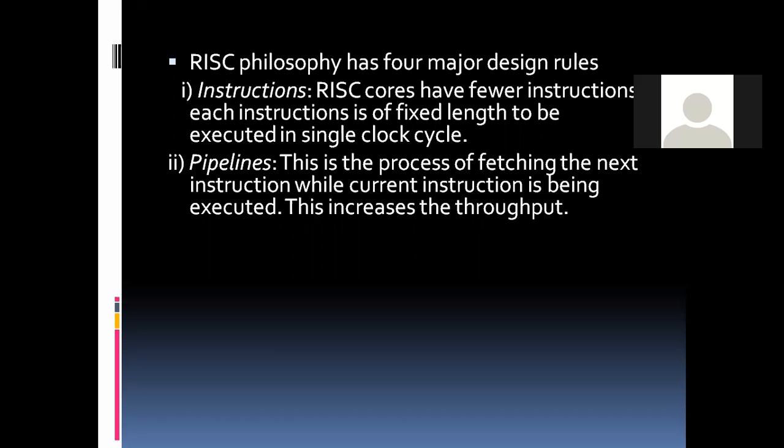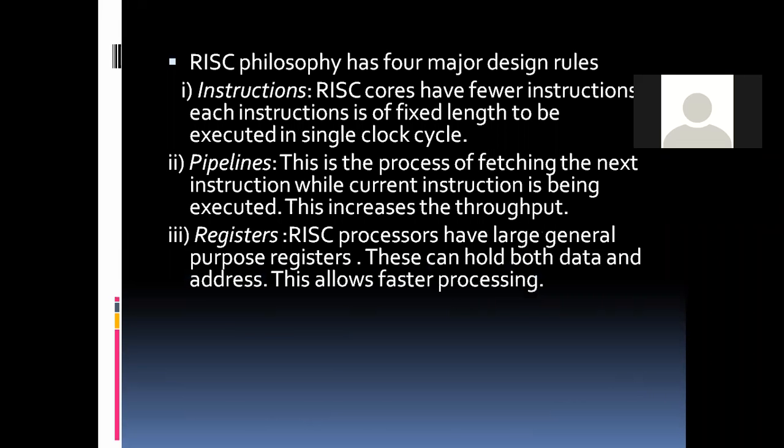Throughput is nothing but the number of instructions executed per second. So if we perform multiple operations together in pipelining, we can increase the throughput, that is, the number of instructions executed per second. Then we have registers. We know a register is an internal memory that is used for storing the data before the actual operation is performed, like multiplication and addition.